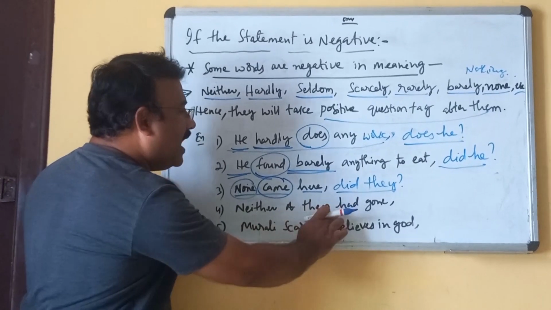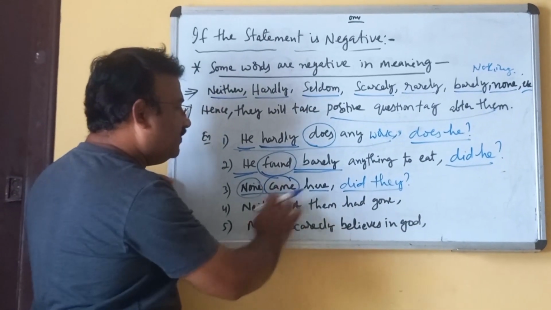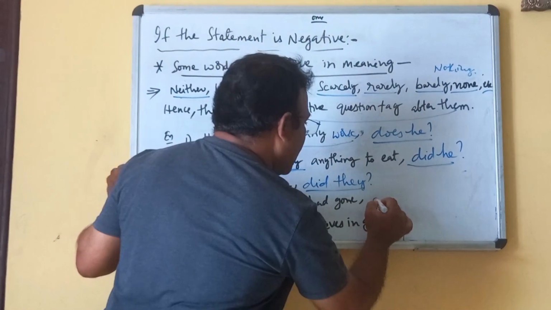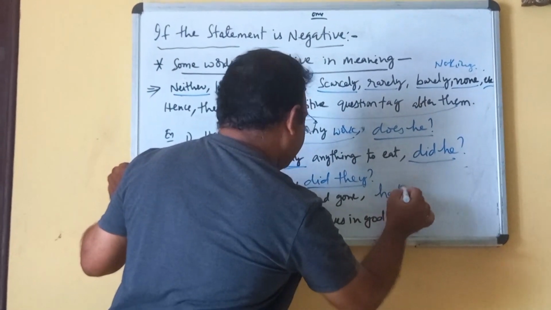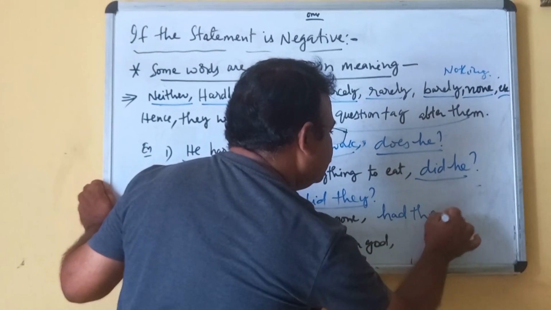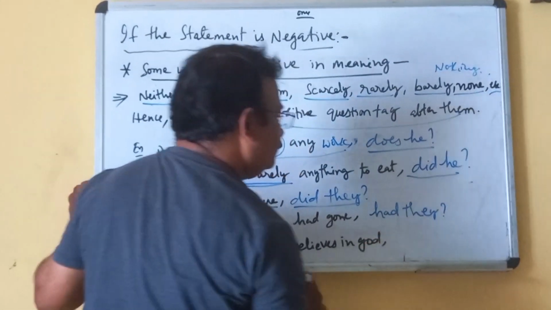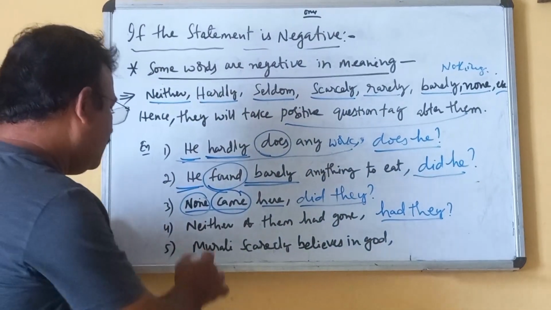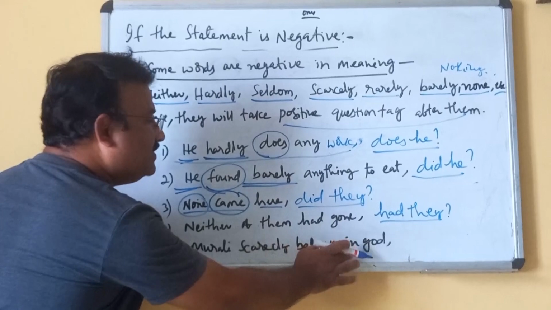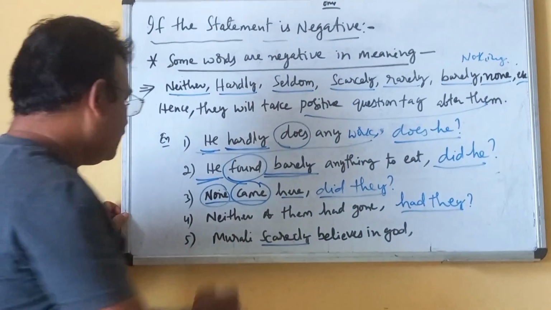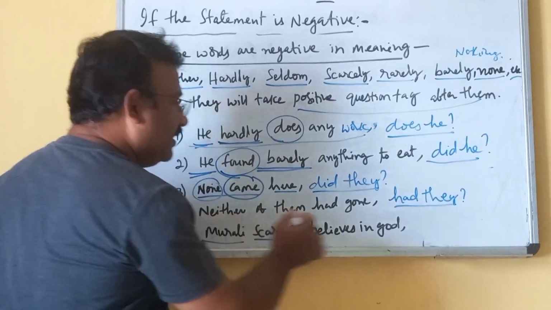Neither of them had gone. So here, had they? Morally scarcely believes in God. Scarcely, this is present tense. So Morally, pronoun he. Does he?